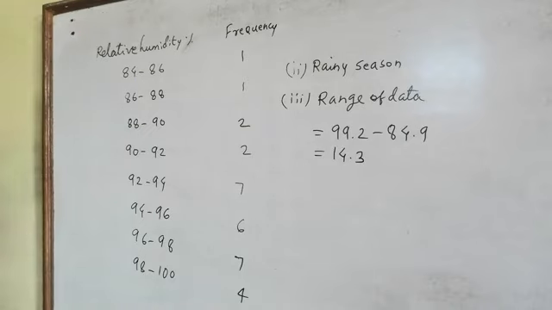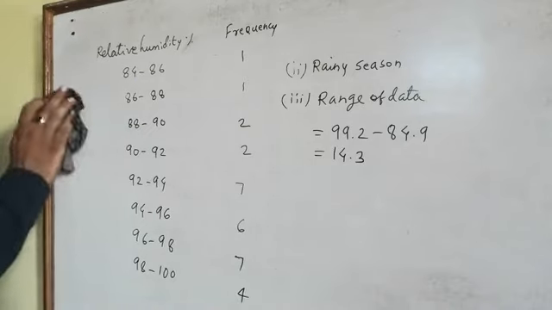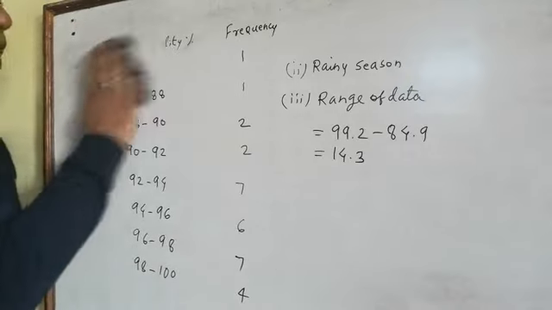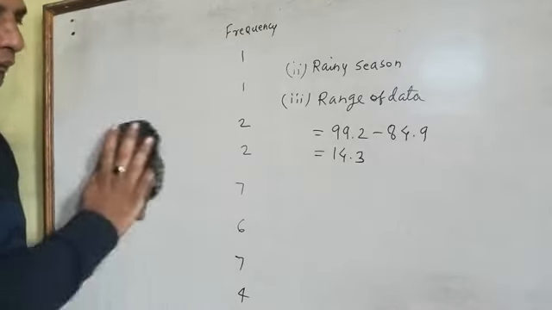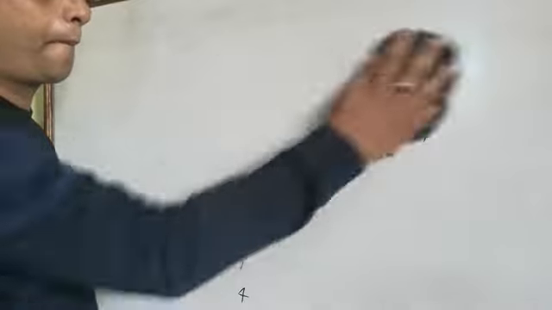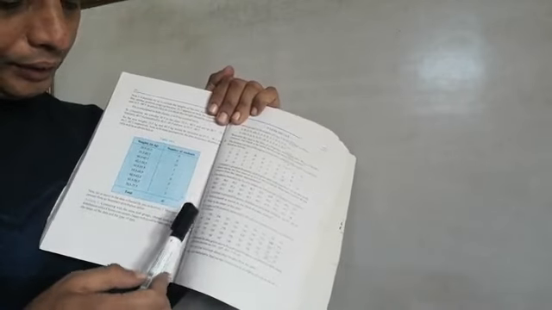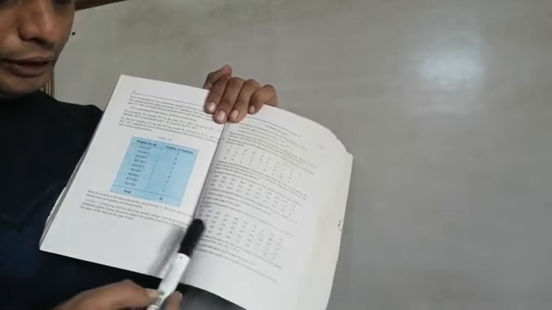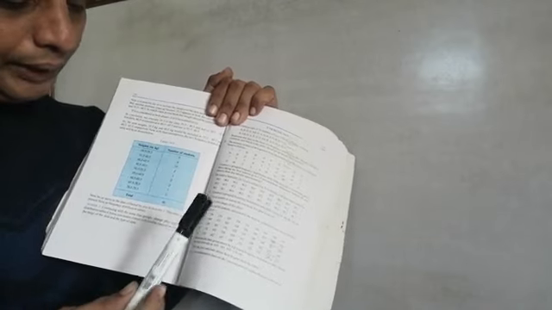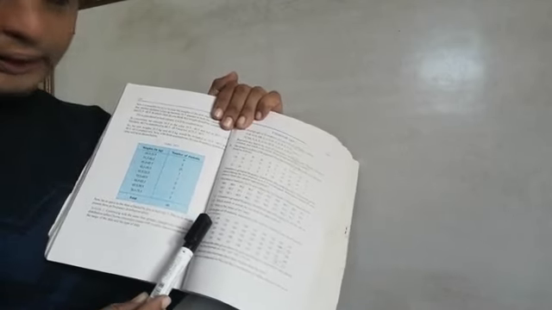Now question number 4. There are the heights of 50 students, measured in centimeters.